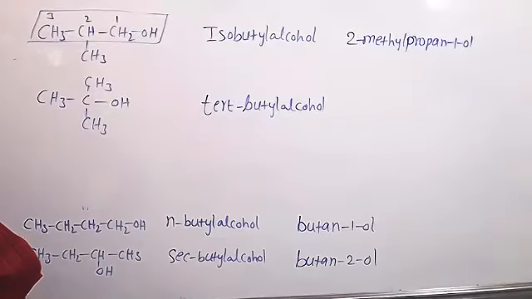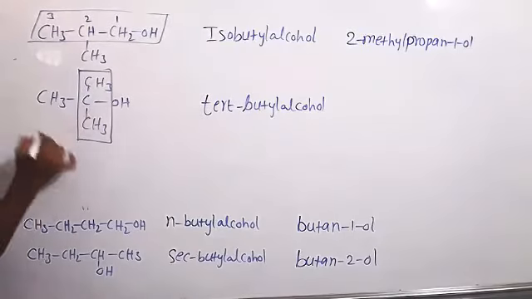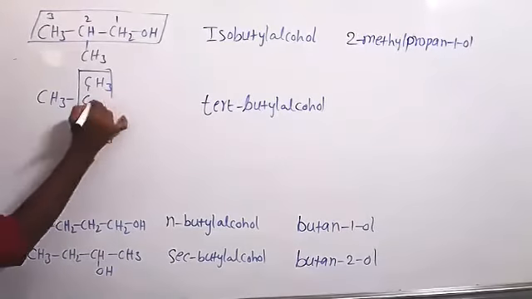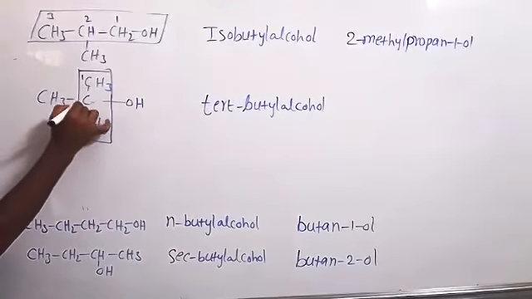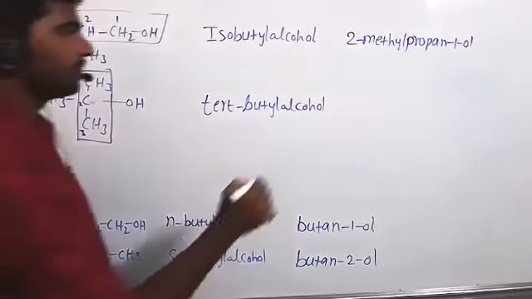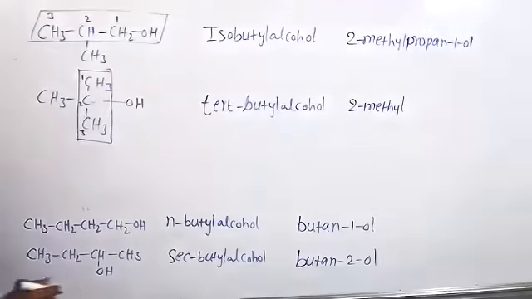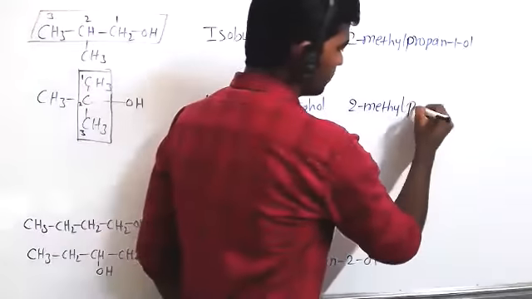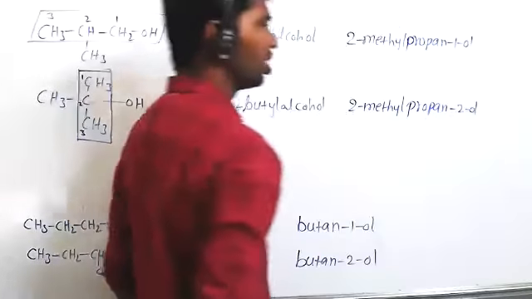Propan-2-ol. Yeah, correct. 2-methylpropan-2-ol, right. So here, this is selected as the longest carbon chain. First carbon, second carbon, third carbon. The second carbon is attached to a methyl. So 2-methyl. Now the longest carbon chain, 3 carbons means propan. On the second carbon the OH group is there. So 2-ol.